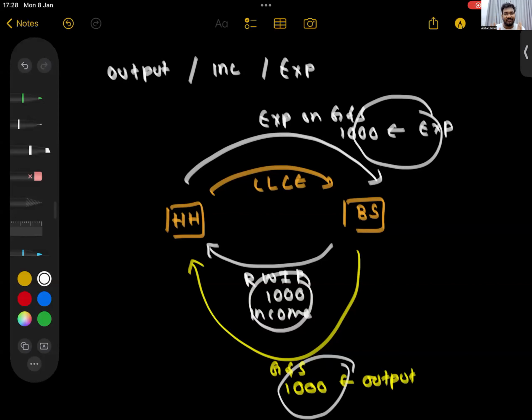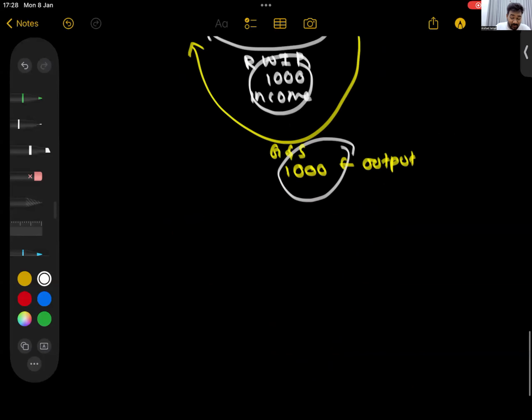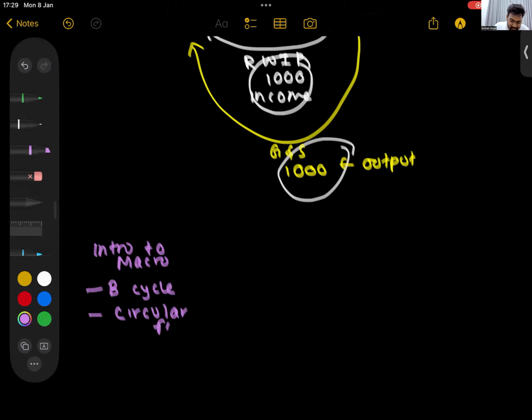That is the first part of unit number 5, which we just quickly summarized.